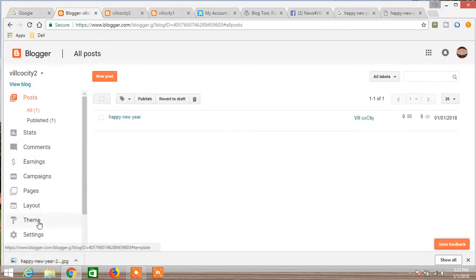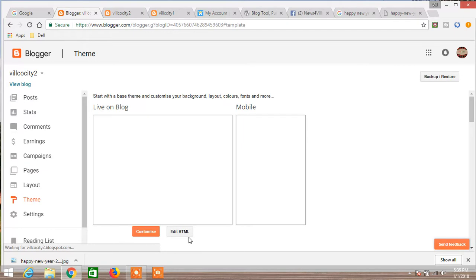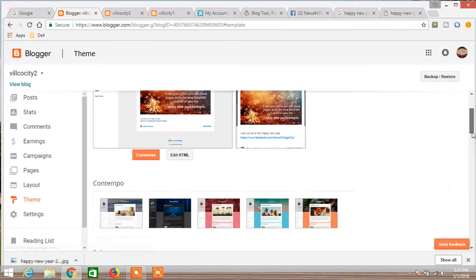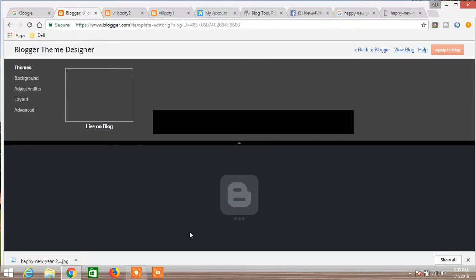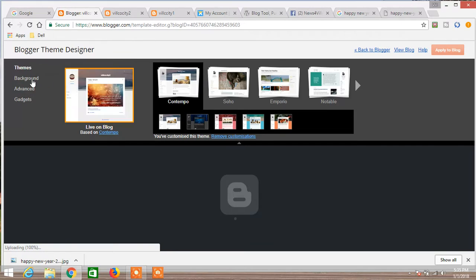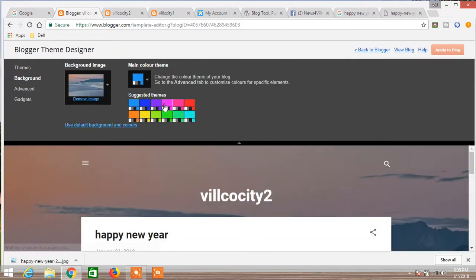And if you want to customize, then go to themes, click on customize. You can select the themes down, right? We have many more at the bottom. So you will be getting background. Suppose you want to change the color of the background, click like this. You want to make it yellow, make it yellow, right?